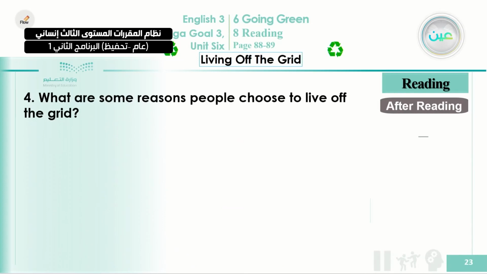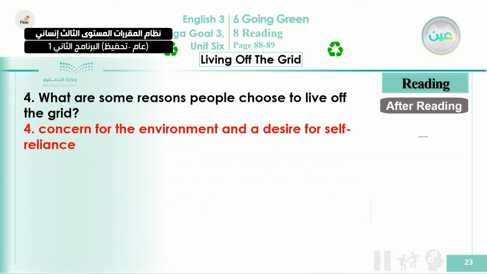Okay, now we move to question number 4. What are some reasons people choose to live off the grid? Okay, the reasons for living off the grid, for some people, are concern for the environment. They want to take care of the environment more, and also a desire for self-reliance. They want to depend on themselves.